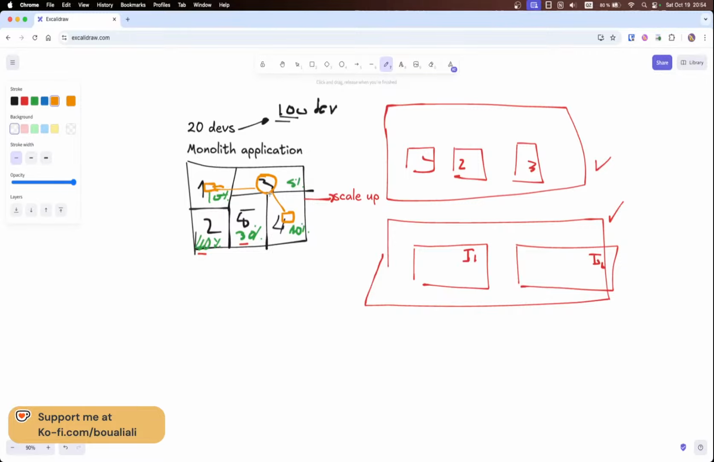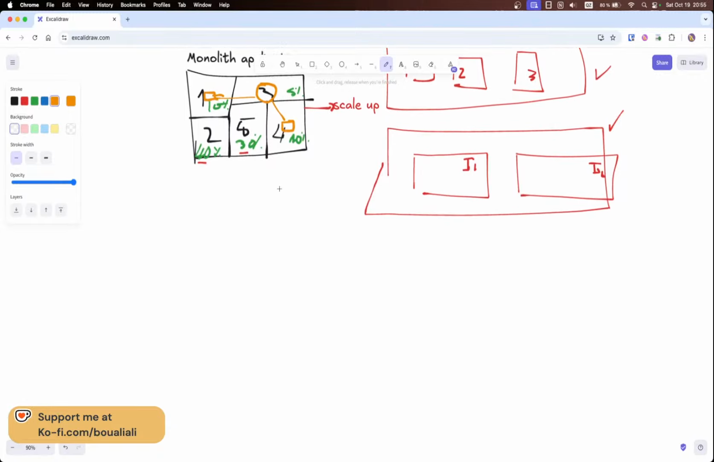Now let's see the reasons, or the pros, the advantages of moving to a microservices application. I will scroll a bit down right here. First, we will have different teams. Let's say team 1 is working on the application, team 2 is working on a different part of the application, team 3, and so on. So first, we can have multiple teams working on different parts of the project in an independent way.